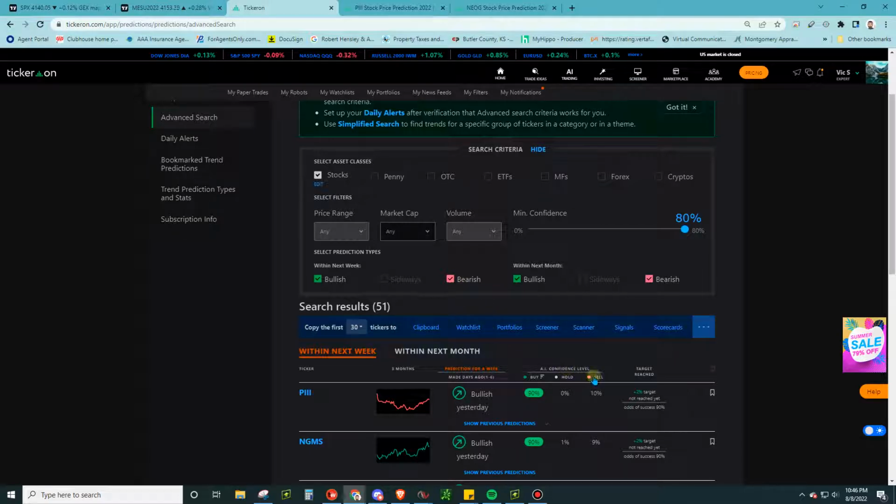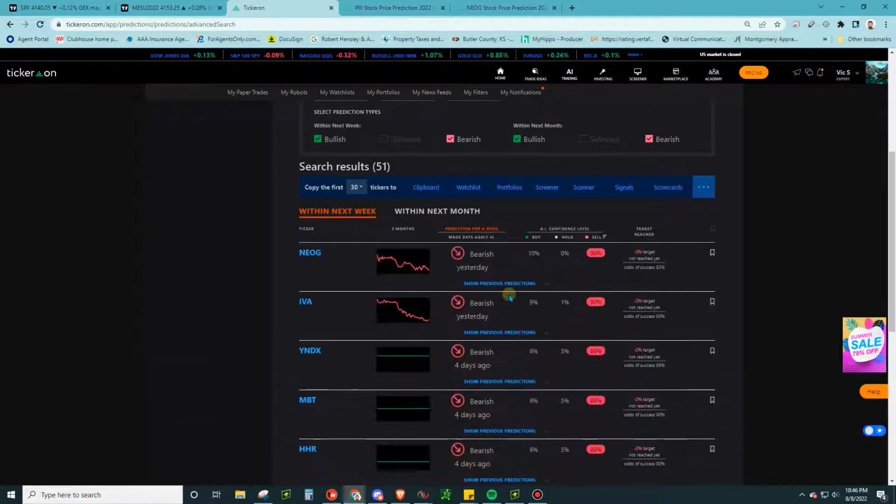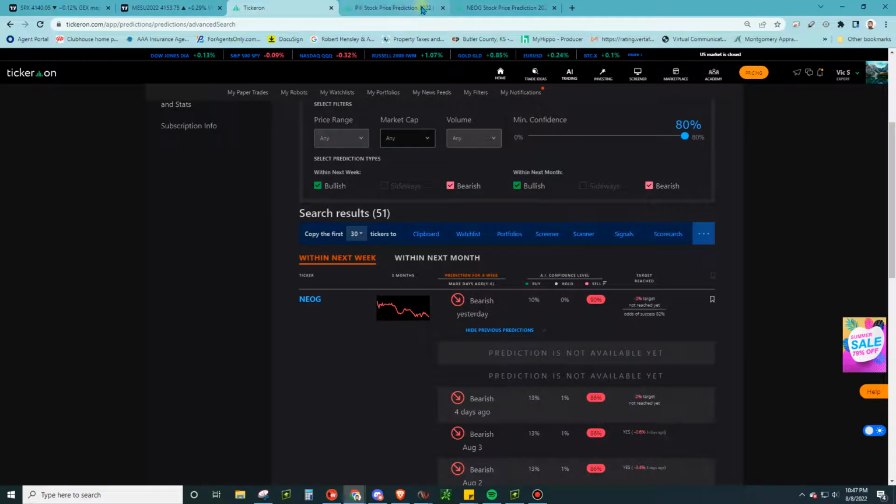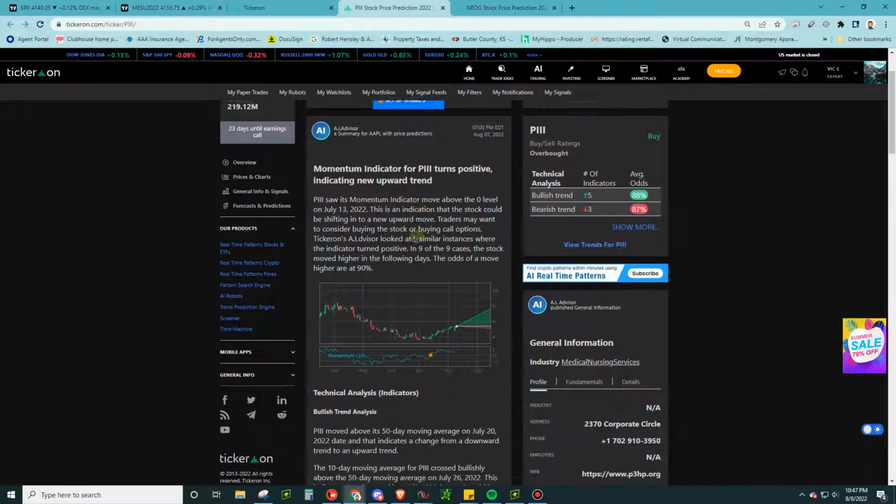Same thing on the downside for a bearish play. If you're more into shorting stuff, you could definitely find some shorts here. So we've got an 86% confidence. That's where the target has not been reached. It's a little bit harder to short, especially right now, so I might not be as interested in shorting this as I would be in buying the other thing. But target was hit twice here as well with lower confidence than it has right now. So you can be fairly confident here that you could hit 2% to the downside with this NEOG. But we're going to look at the bullish play.